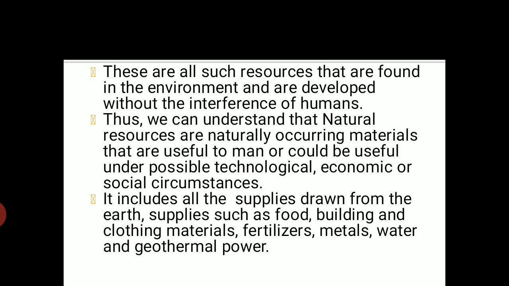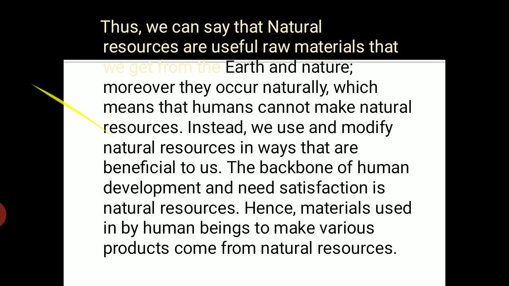It includes all the supplies that may be drawn from the earth, such as food, building and clothing materials, fertilizer, metal, water, geothermic energy, whatever we are getting from the earth in a raw form. Maybe then we need to process it and bring it to our need or use, but initially we get it from nature. They all can be considered a part of the natural resources.